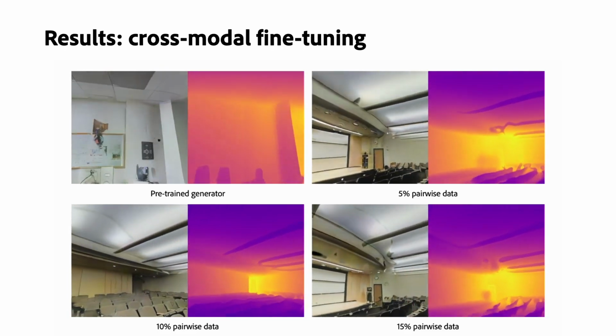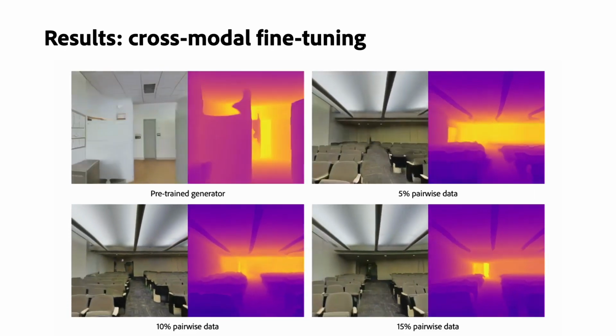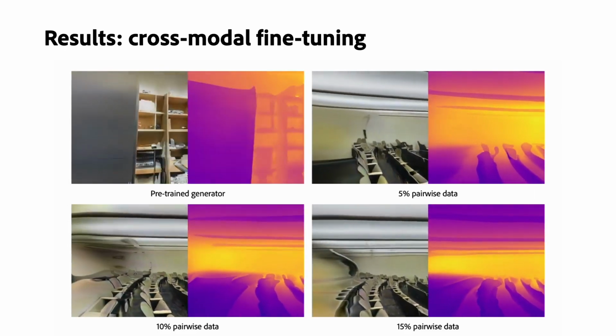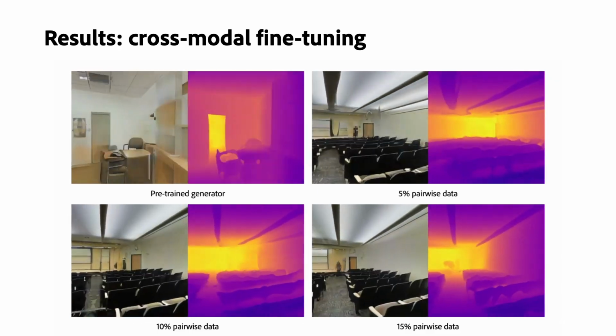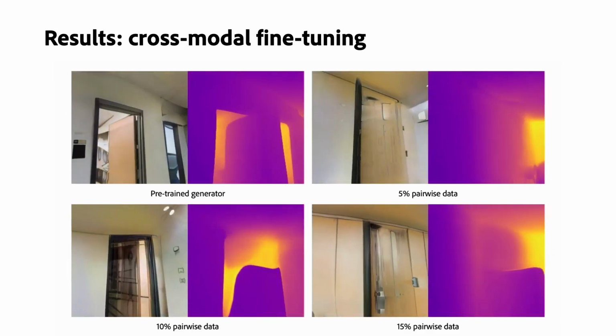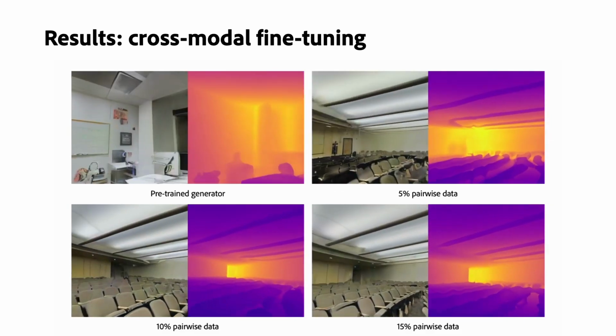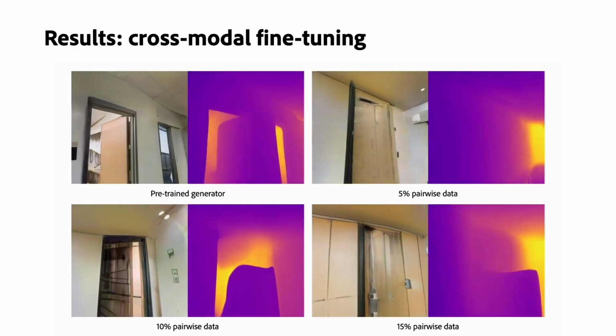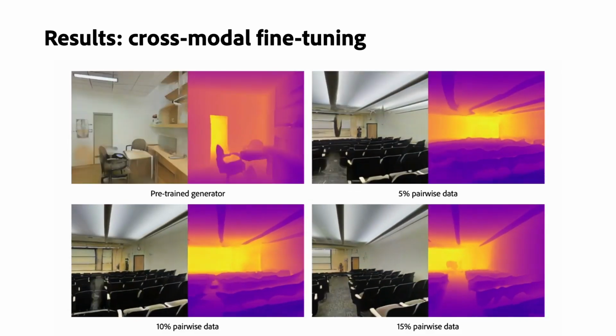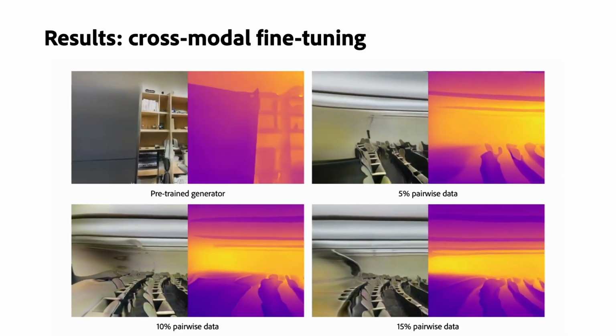Then we perform cross-modal fine-tuning using 5%, 10%, and 15% of pairwise data. When using more pairwise data to fine-tune, we get better performance on the auditorium scene, but our method already has a good performance using 5% pairwise data.